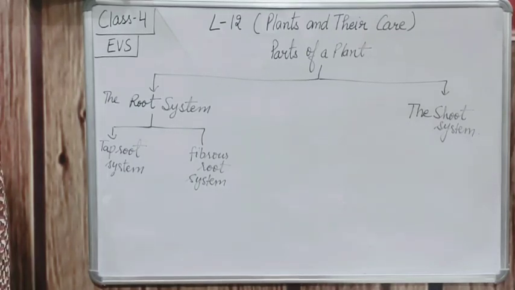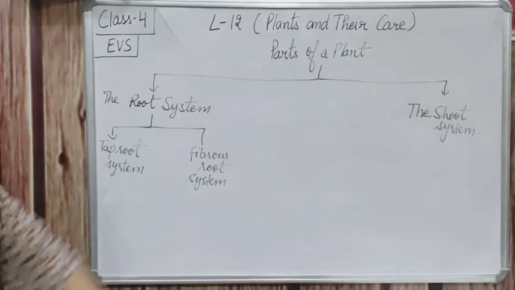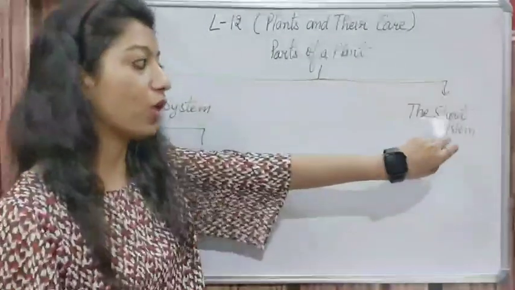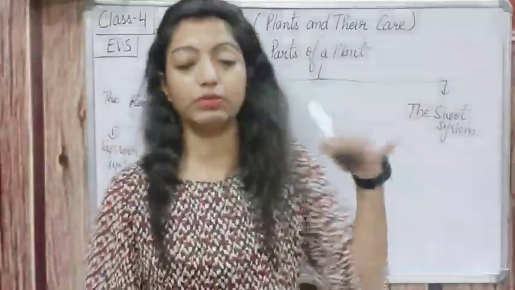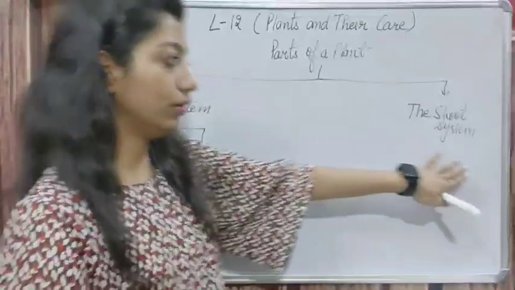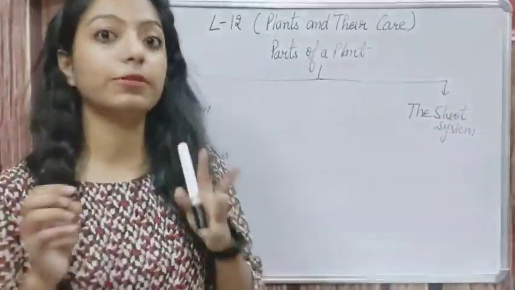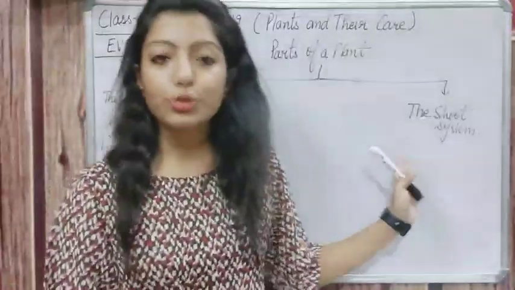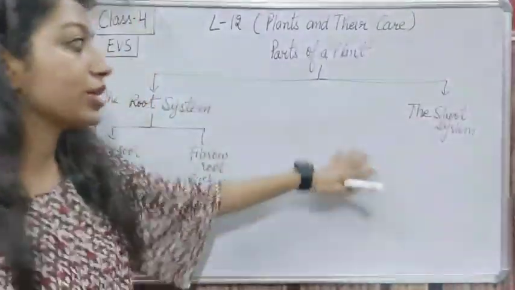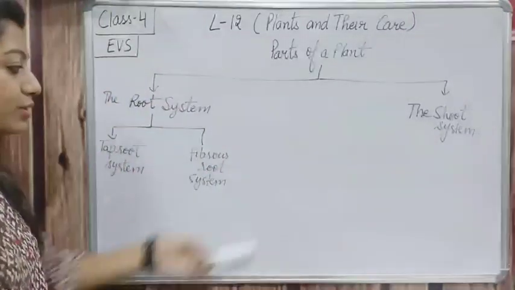Then I will be telling you about the shoot system, which is above the ground. It doesn't divide into so many parts, but it contains a lot of parts like leaf, bud, and flower. So in today's session, I will be telling you about the root system only.